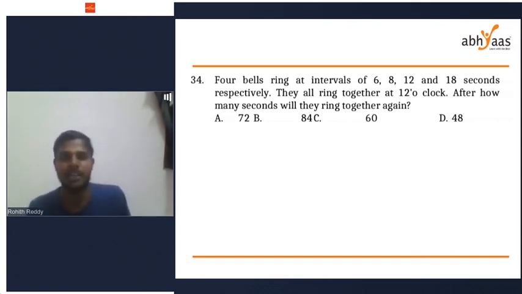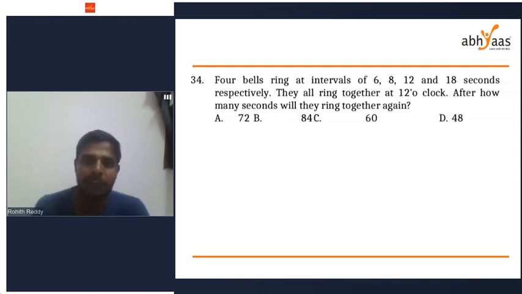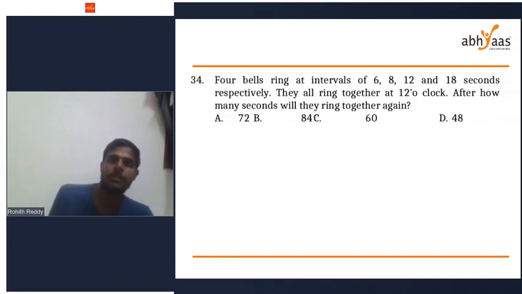Thirty-fourth. Okay, from here we are going to solve word-based problems. 4 bells ring at an interval of 6, 8, 12, 18 seconds. They ring together at 12 o'clock. After how many seconds will they ring together again? So what do you have to do here? Okay, I want to simplify this question.